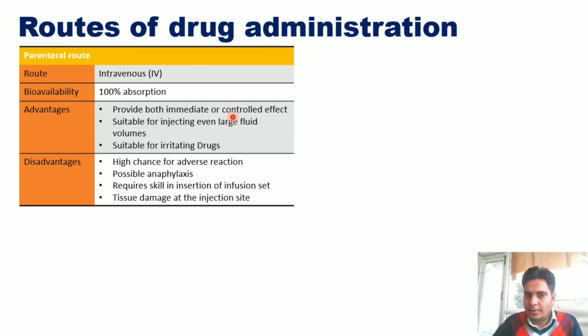The dosage form developed for intravenous administration may show both immediate or controlled effect, and is suitable for injecting even a large volume of fluid into the systemic circulation, and it is suitable for irritating drugs also. The disadvantages of this system are a high chance of adverse reaction, possible anaphylaxis, the need for skill for insertion at the infusion site, and tissue damage at the injection site.